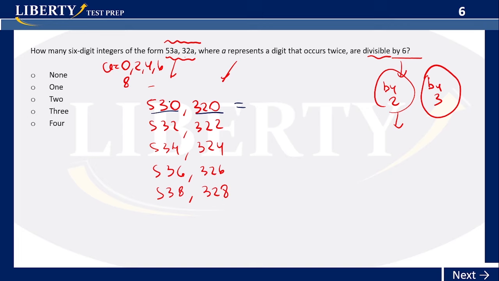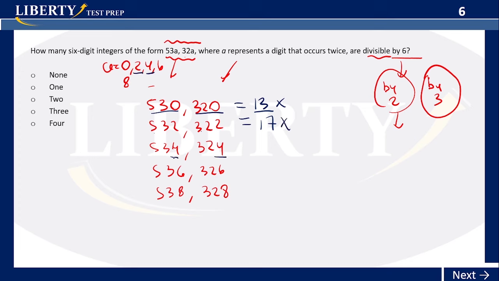5 plus 3, 8, plus 3, 11, plus 2, 13. So this whole thing gives you 13. 13 is not divisible by 3. Let's try this out. 5 plus 3, 8, plus 2, 10, plus 3, 13, 14, 15, 16. So this one is actually 17, right? Okay, so is 17 divisible by 3? No.